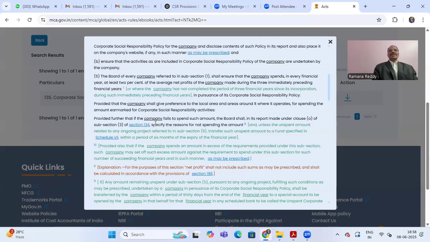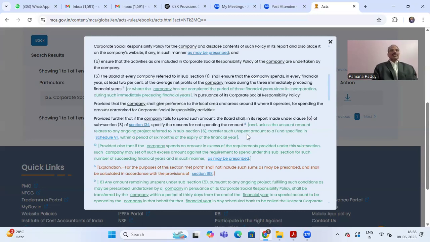So the board of directors in their report shall specify the reason for not spending that amount, and unless the unspent amount relates to any ongoing project referred to in subsection 6, it transfers such unspent amount to a fund specified in Schedule 7 within a period of 6 months of expiry of the financial year.